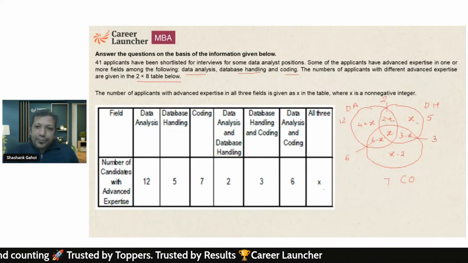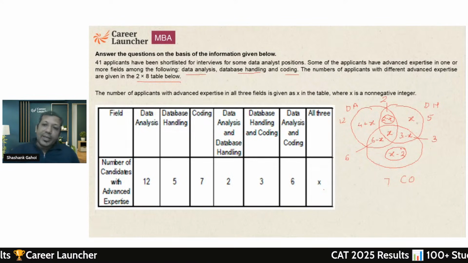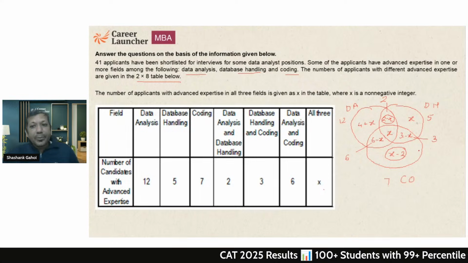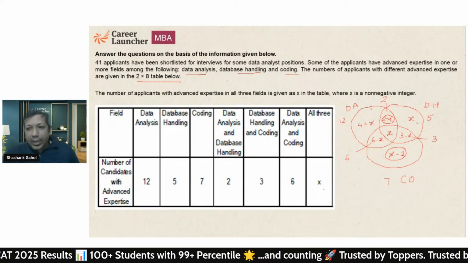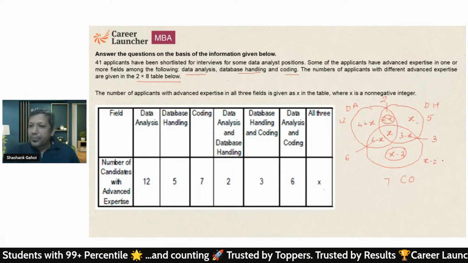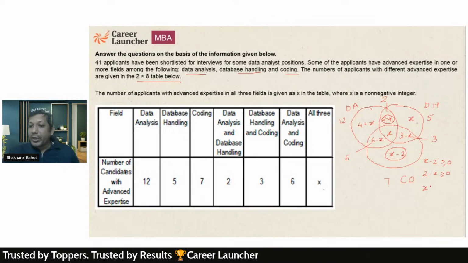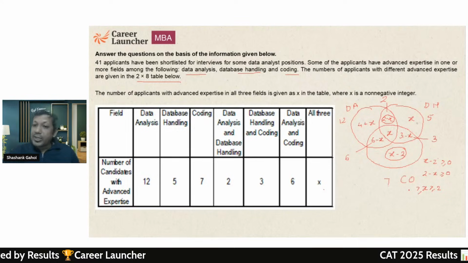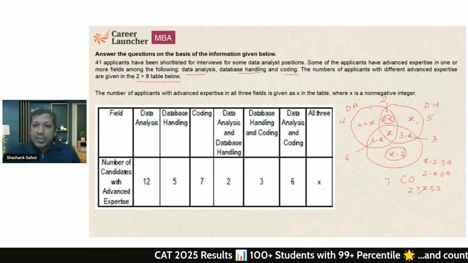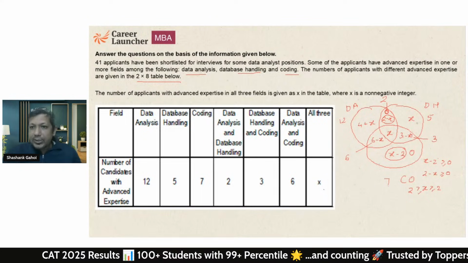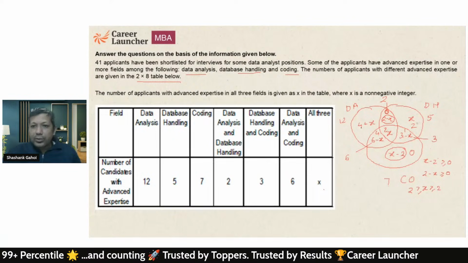Now, if you see, this is 2 minus x and this is x minus 2. Now in a Venn diagram, every value should be non-negative. It means value can be 0, value can be 1, but value can never be negative. So x minus 2 should be greater than or equal to 0, as well as 2 minus x should also be greater than or equal to 0. It means x should be greater than or equal to 2, and smaller than or equal to 2. Then what is the value of x? That's definitely 2. So I got this value as 0, this value as 0, this value is 1, this value is 2, this value is 2, this value is 4, this value is 6.